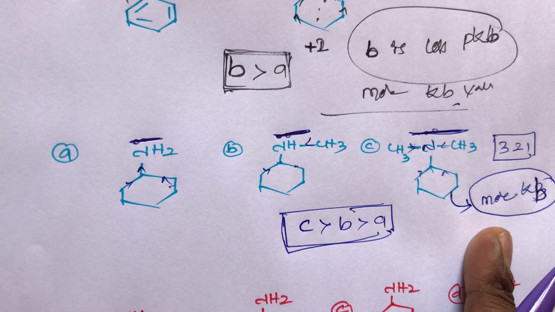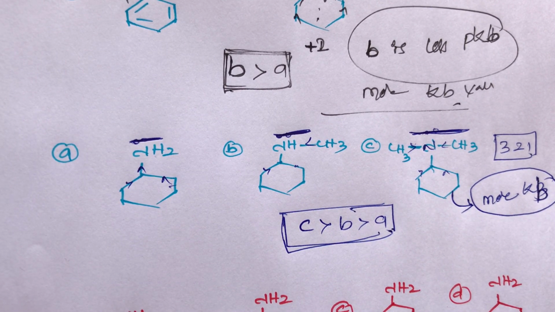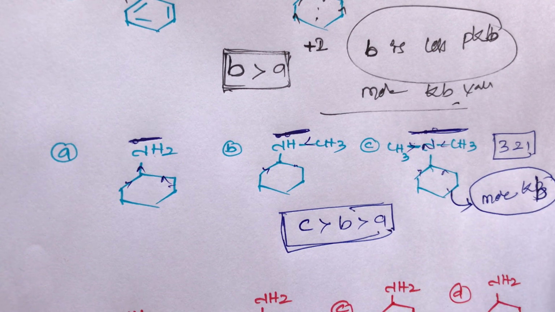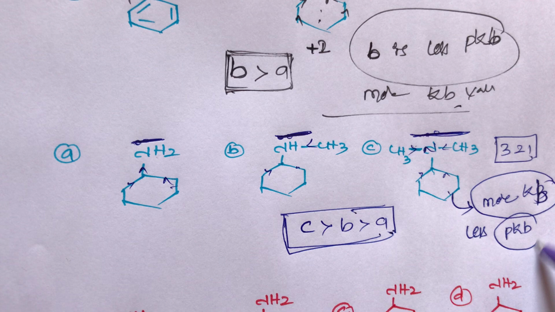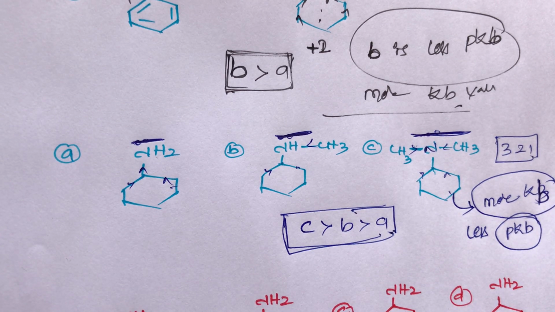Kb value is always directly proportional to the basic strength. So C compound has more Kb and less pKb. Once again, student, basic strength is inversely proportional to the pKb. Here strong base means more basic strength compounds, and more basic strength compounds always have less pKb value. Remember, student, this is the most important.